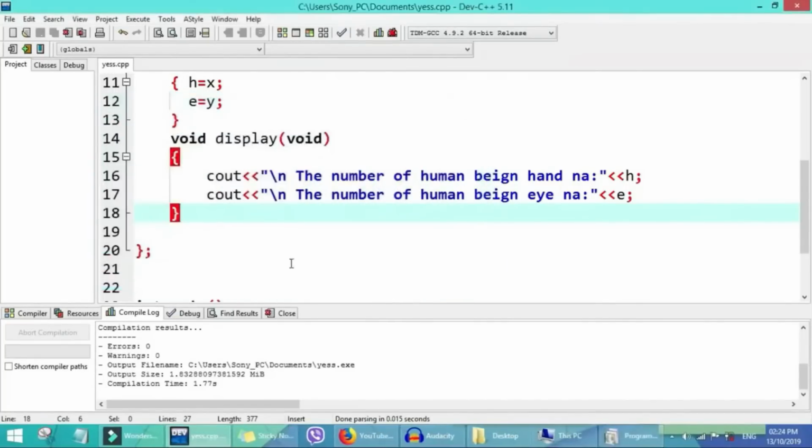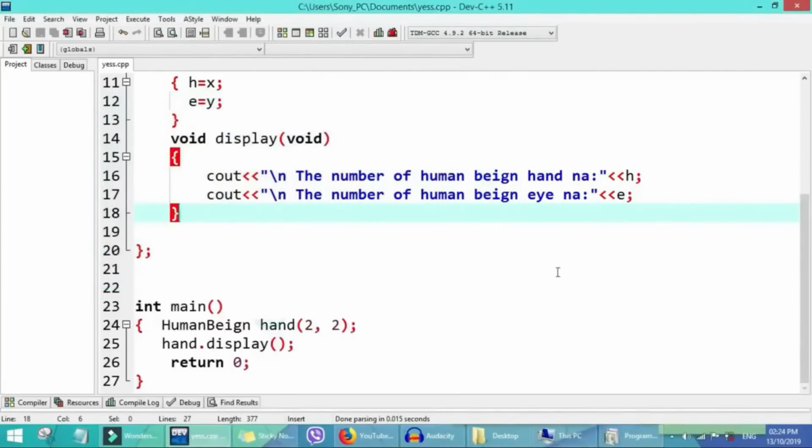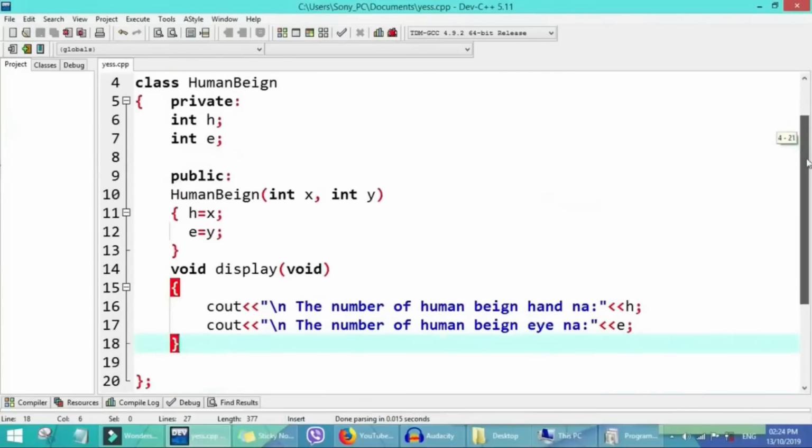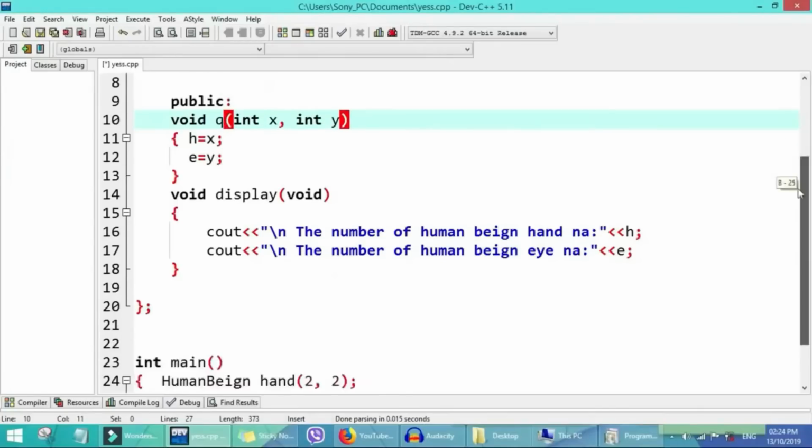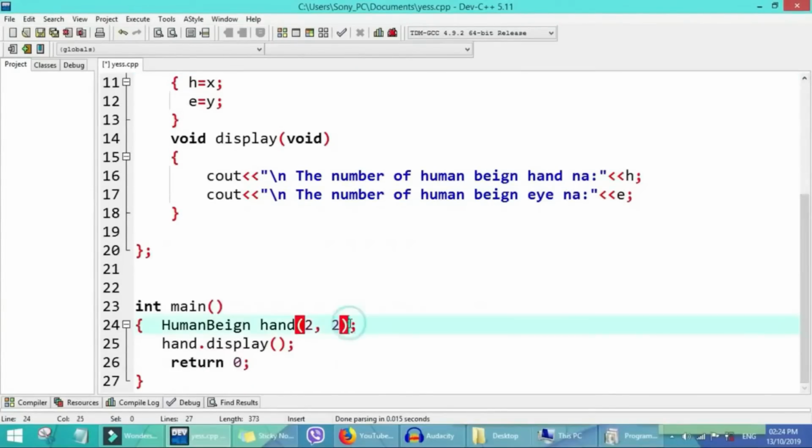So the difference for here be say if we no wan use constructor, normally we dey use constructor to take initialize data we get for here, but if we no wan use constructor, I fit come here now, just say I wan create function to take initialize those data wey dey up. Now say I call my function, I just put y, the name of my function na y, or I just call am q. So if this function no be constructor, wetin we go create be say we go create any object. I just write hand.